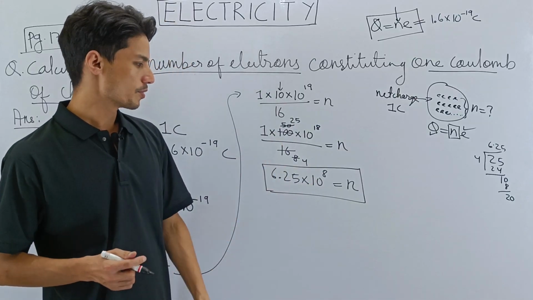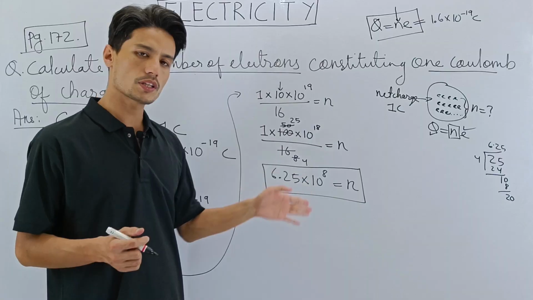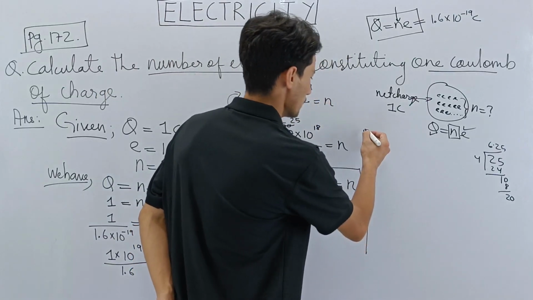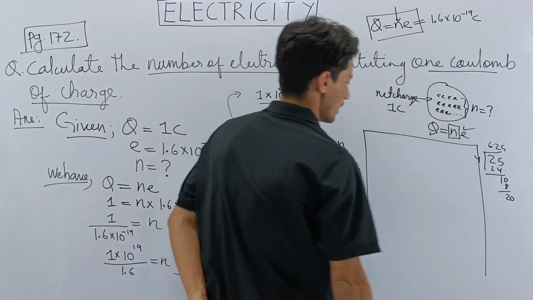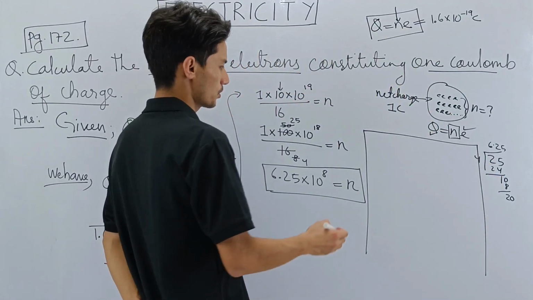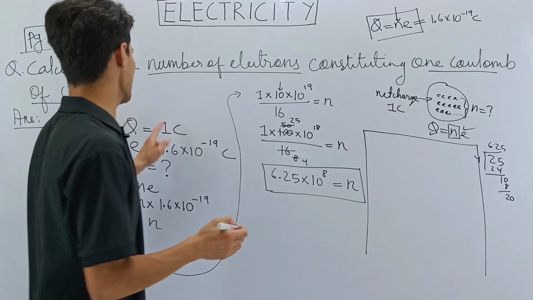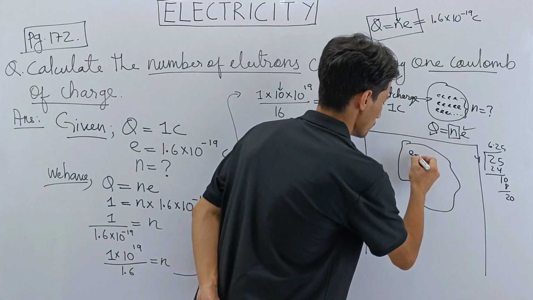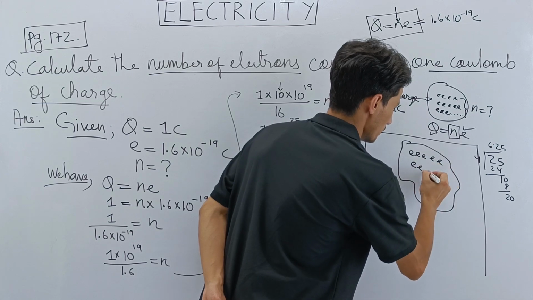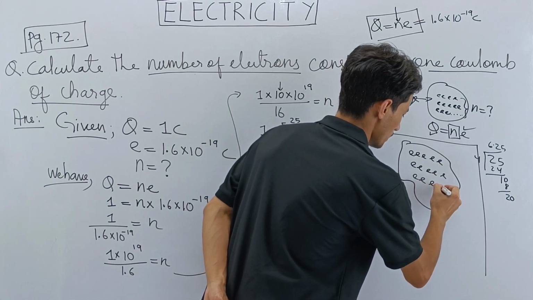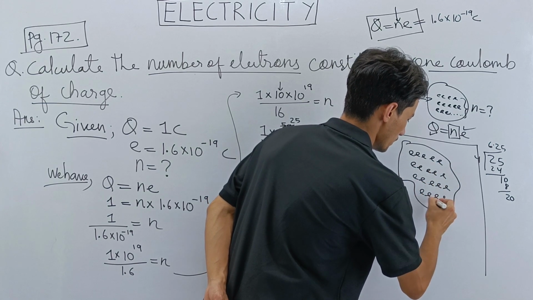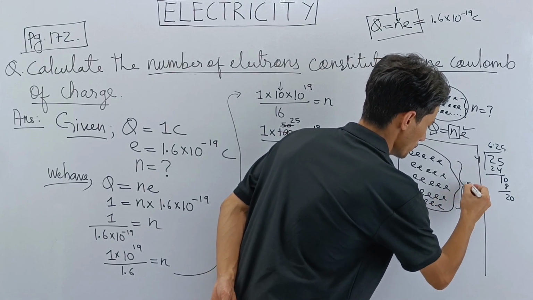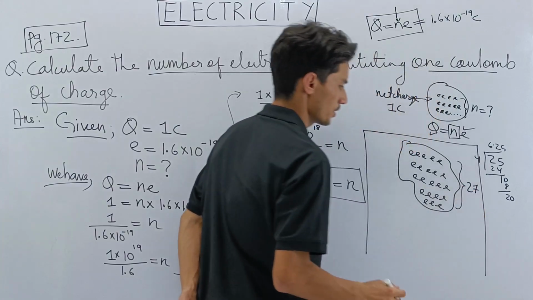Before I go, based on what we have discussed, I have one small question for you, which I want you to find the answer to and give me in the comment box. It will be similar to what we just did earlier. Let's say there's a body and there are electrons here. Let me draw some more. Altogether, how many electrons are there? Let's say there are 27 electrons.